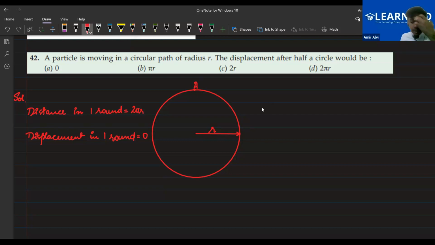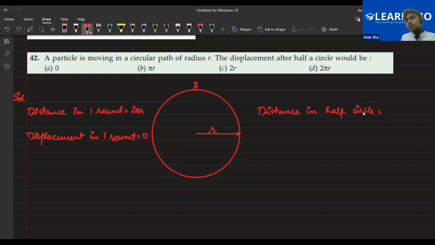So what should be the distance in a half circle? Ayan, Farhan, and Nahid. Sir, pi r. Ayan, you said 2 pi r or pi r? Pi r. Farhan, you tell. Sir, pi r. Nahid?